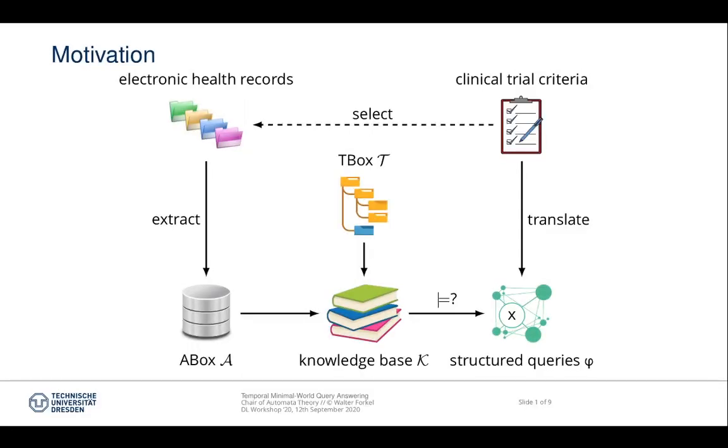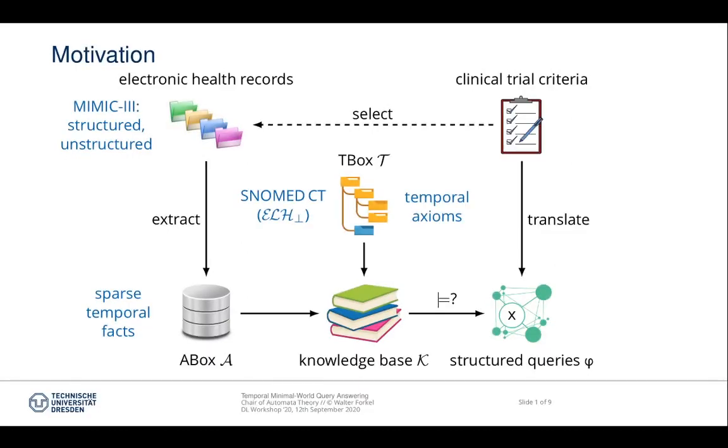We aim to build a system that can support experts in finding eligible patients. The system should represent the medical background knowledge and the electronic health records in a structured way using description logics. First, the medical concepts have to be extracted from electronic health records and then put into a temporal ABox containing sparse temporal facts. To give our system some background knowledge, a biomedical ontology like SNOMED can be incorporated into the T-box.